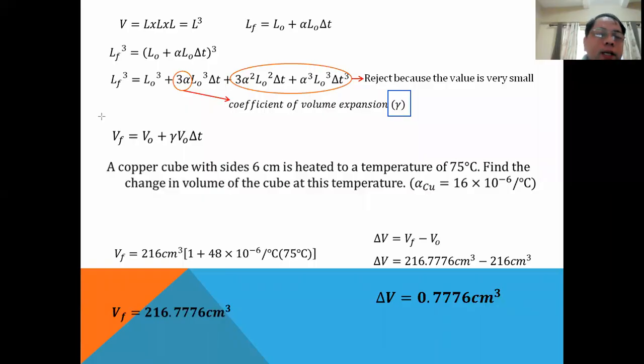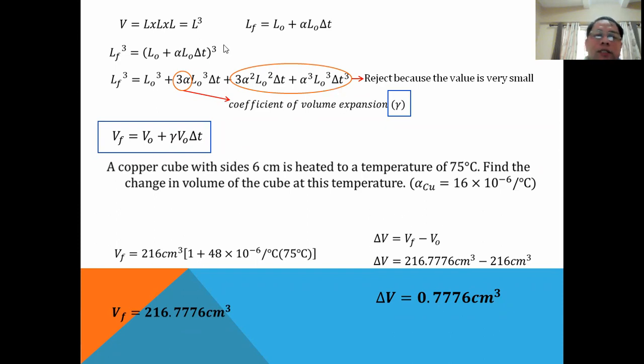Okay, so our formula for finding volume expansion is this: the change in volume added to your original volume will be your final volume. If gamma is not provided, then you can just use 3 times alpha.